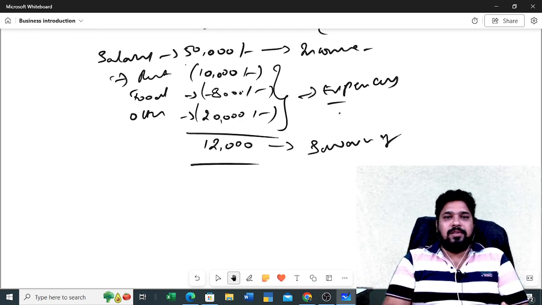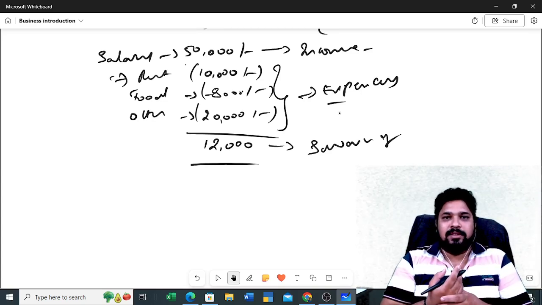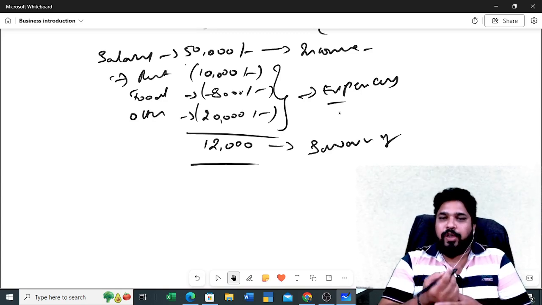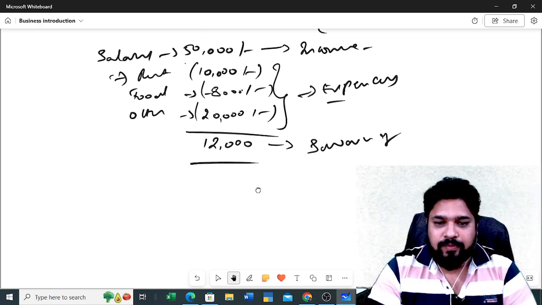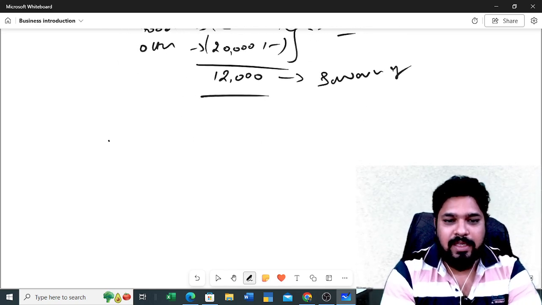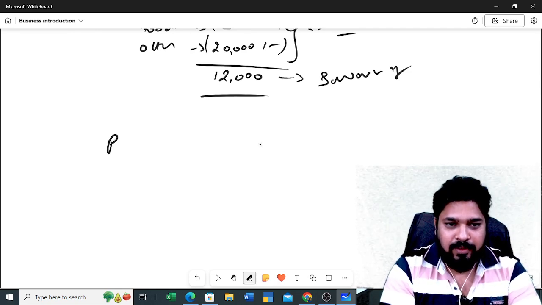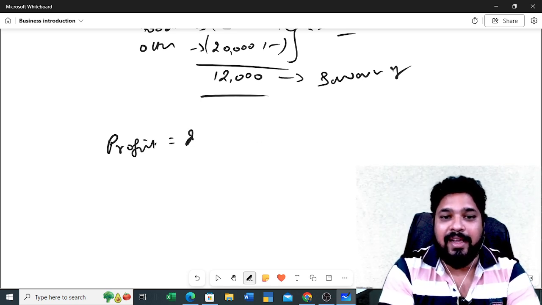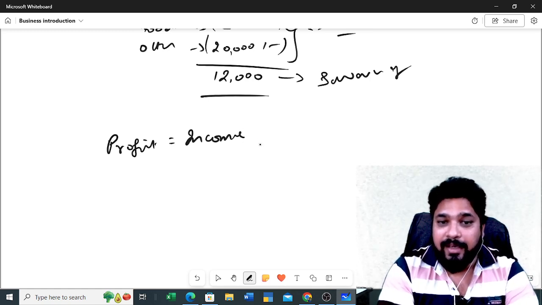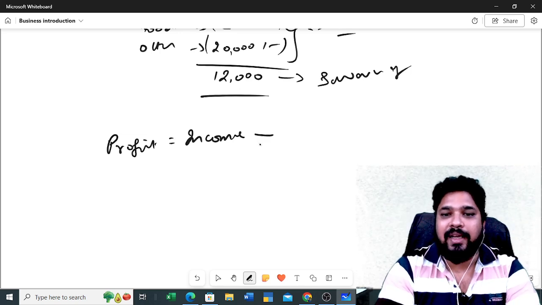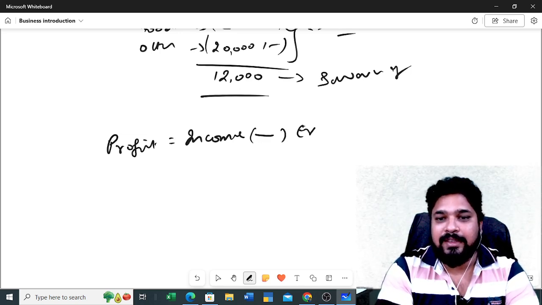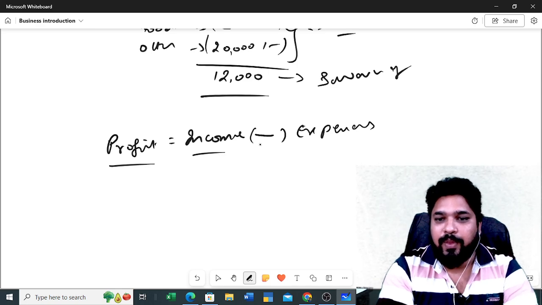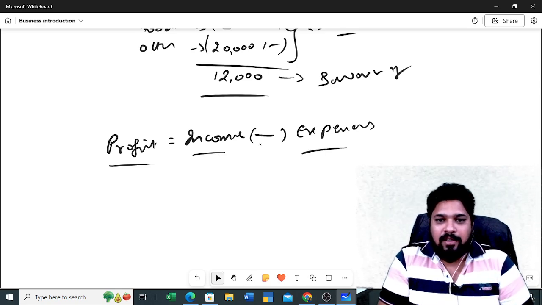In business also we do the same thing. For earning the profit, for calculating the profit, for identifying the profit, we do the same thing. See here, to calculate the profit, we need to identify the incomes. From these incomes we need to minus our expenses. So we can get the profit. This is the simple equation for any business.